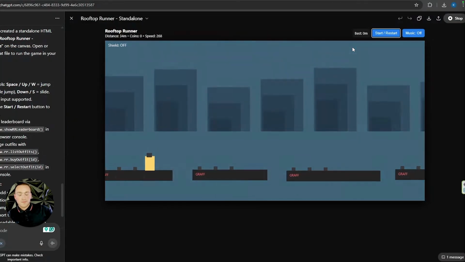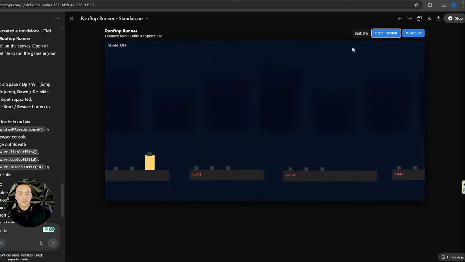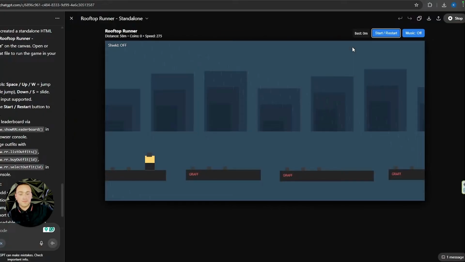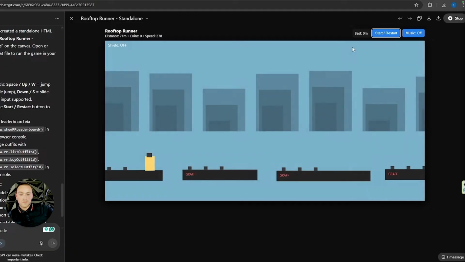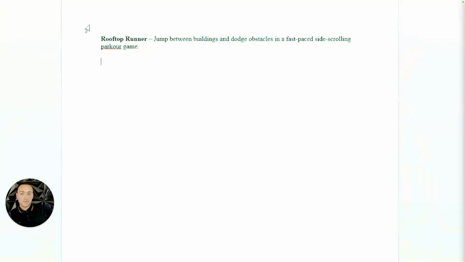The first task I'm going to do is create a 3D game. Yes, you can make games now. And it's just easier than you think. The gaming concept that I have in my mind is this one. Rooftop Runner. Jump between buildings and dodge obstacles in a fast-paced, side-scrolling parkour game.